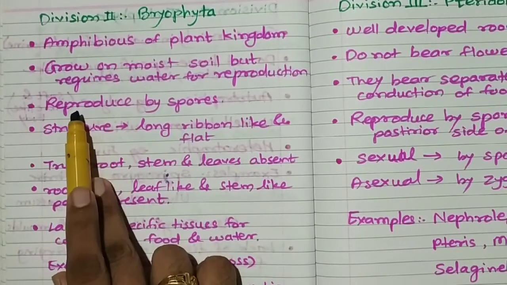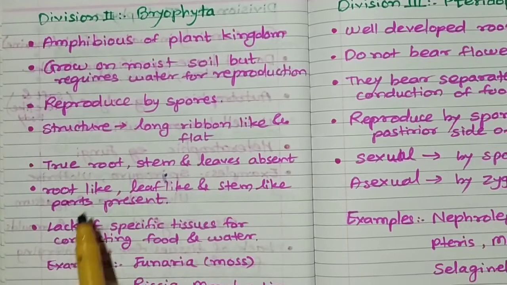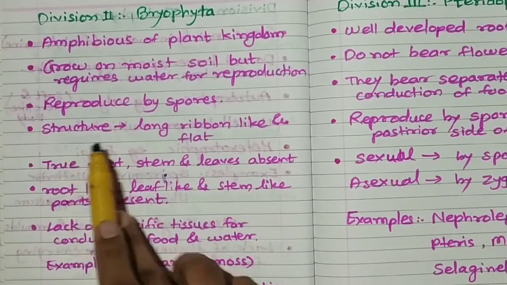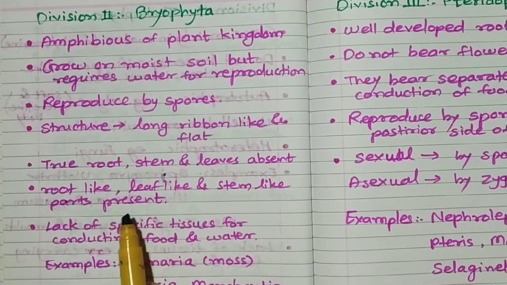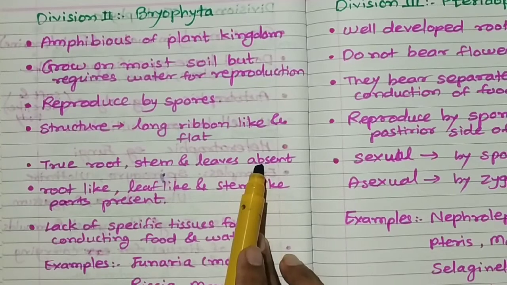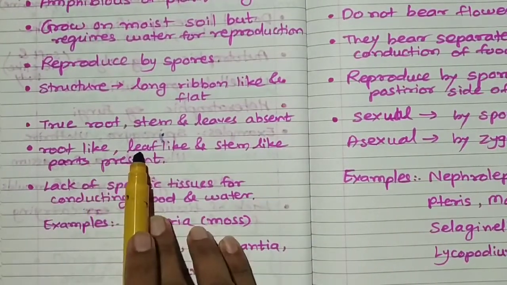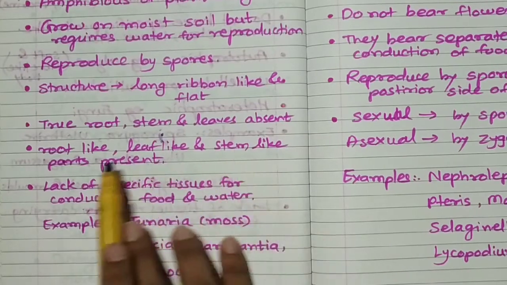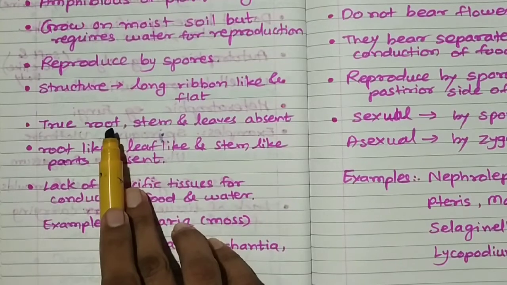Most of the time, Bryophyta plants reproduce by spores. The structure of the plant is long, ribbon-like and flat. True root, stem and leaves are absent, but root-like, leaf-like and stem-like parts are present.